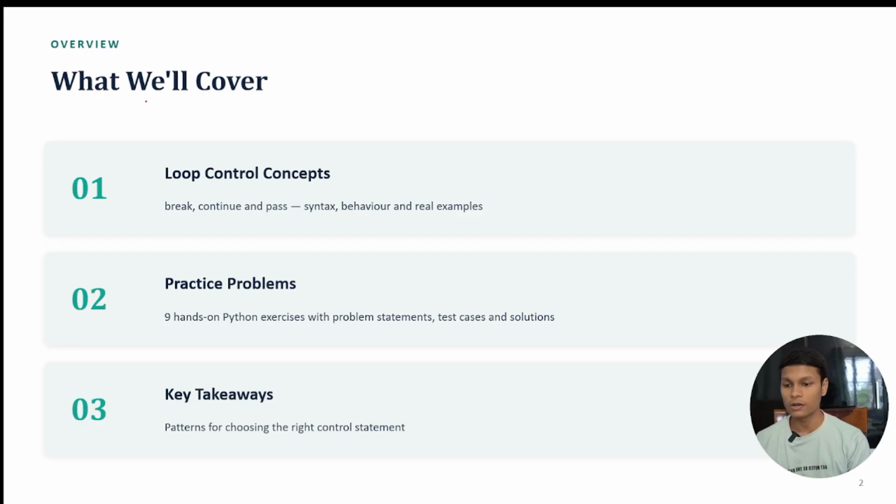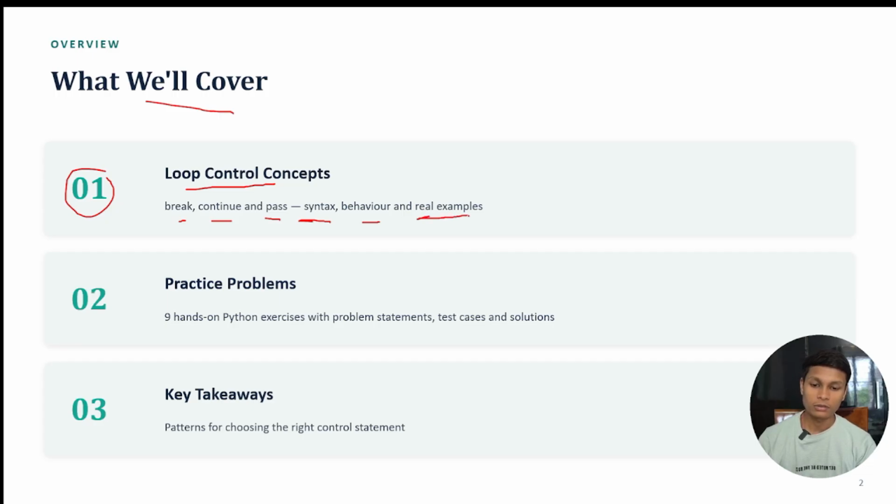What we are going to cover today. At the very first, we are going to cover the loop control concept, meaning what is break, what is continue, what is pass, and how we are going to write all these things, what is the syntax of writing break, continue, and pass, how their behavior works, and how you can do any operation using all three types of loop control statement. And after that we are going with some real examples to understand it in more detail.